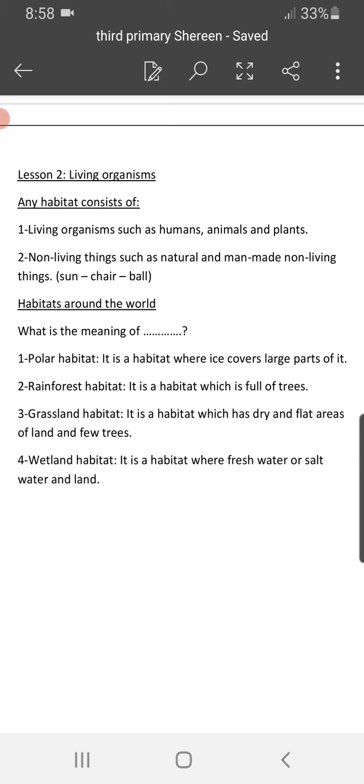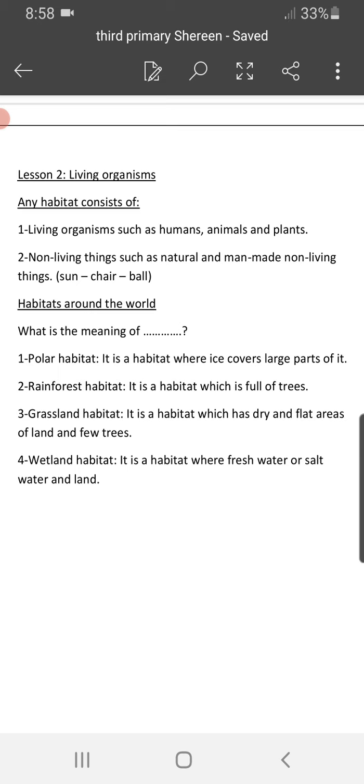Like animals, the lion and the fox, and what we are talking about, and the plants, all of them are living organisms. They can eat, can drink, can grow, can reproduce or get new babies, like plants getting fruits and so on.